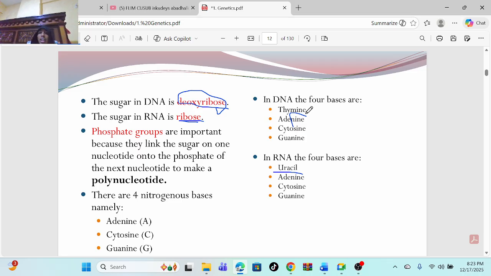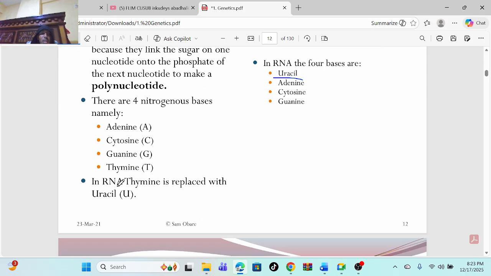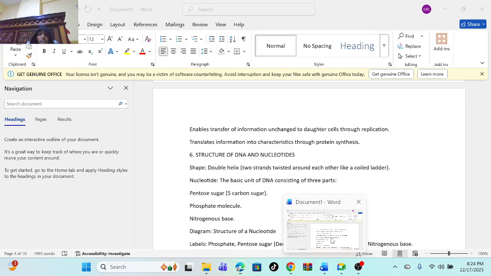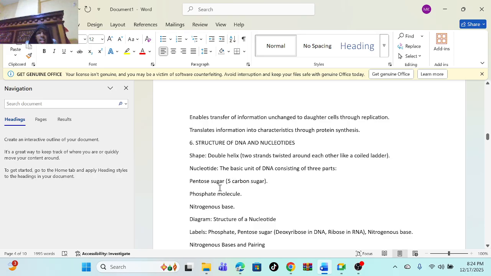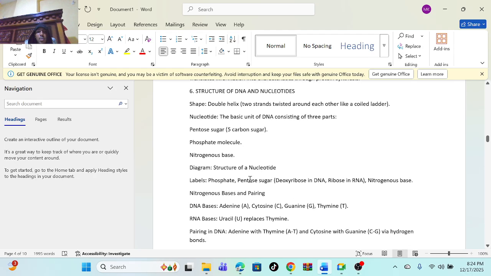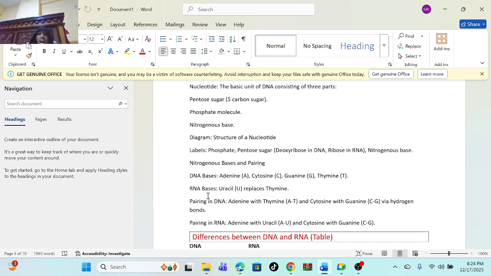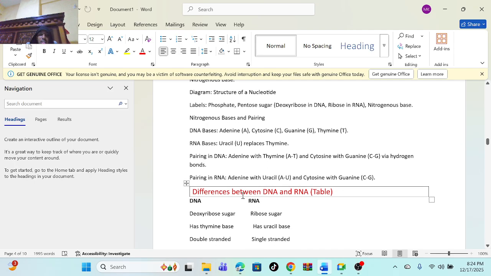And DNA contains thymine, adenine, cytosine and guanine. So in RNA, thymine is replaced with uracil. So let's go back to our notes. That's the structure. I have shown you the pentose sugar diagram. Now these nitrogenous bases pair with each other, and uracil replaces thymine.